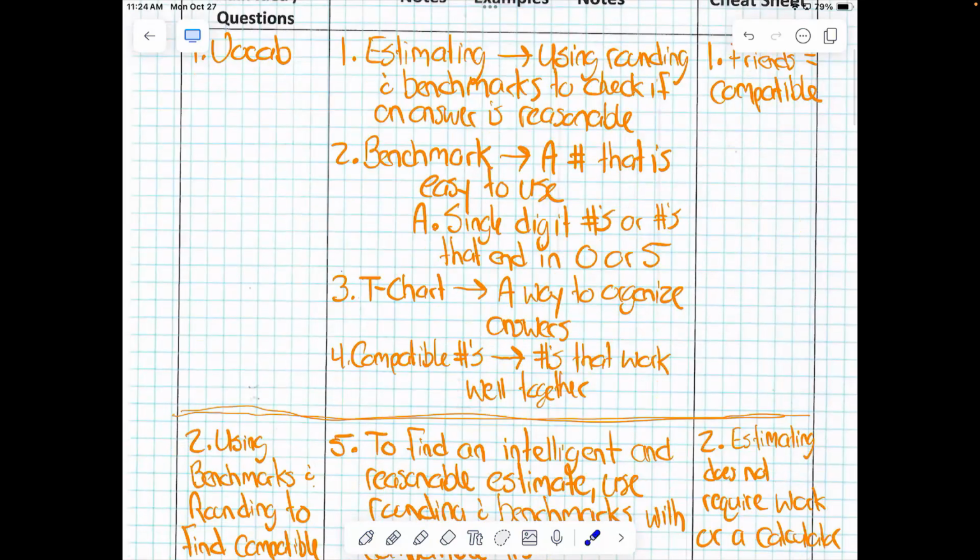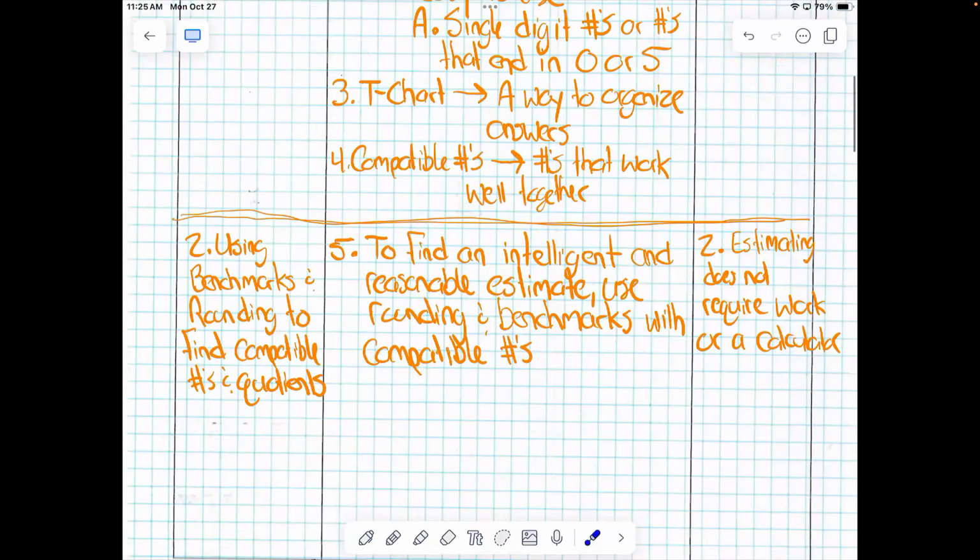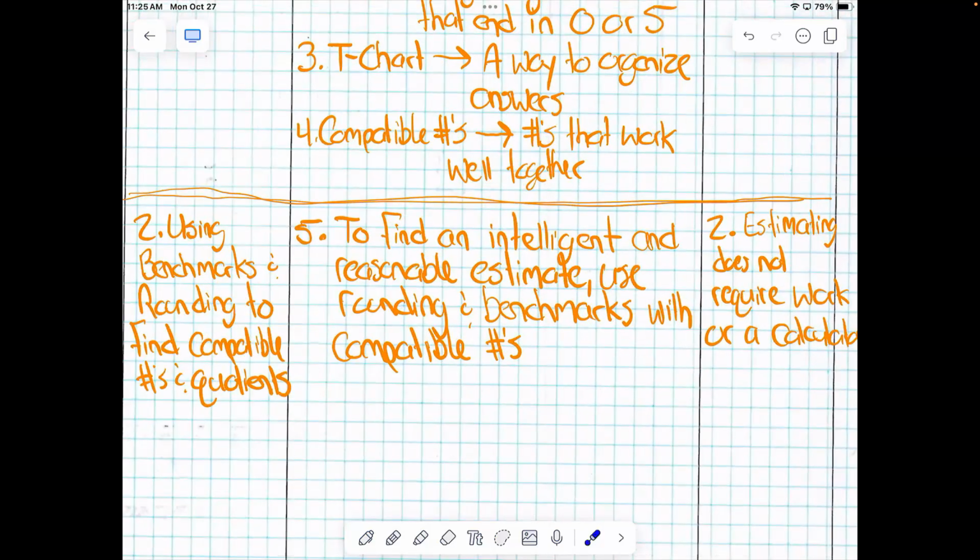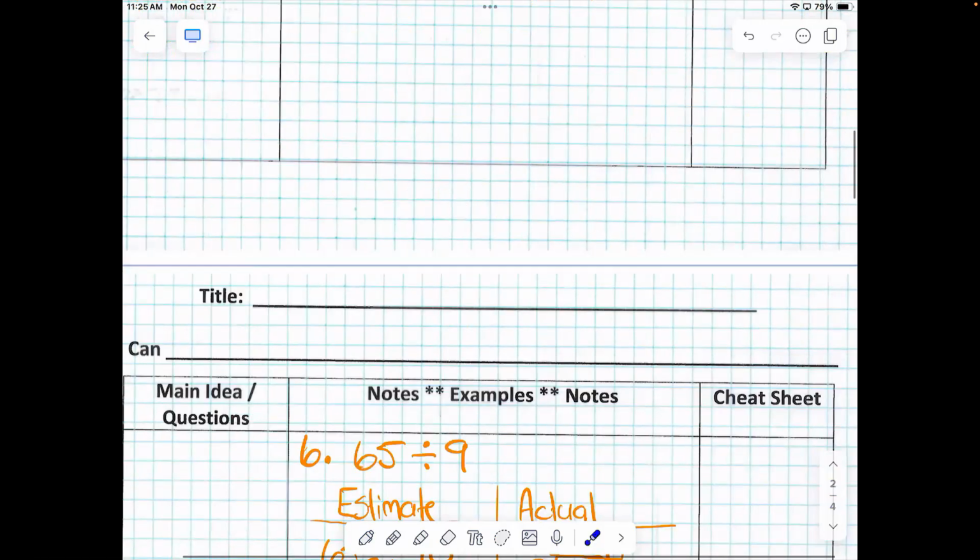You guys know what T-charts are. Compatible numbers are numbers that work. They're friendly numbers. They work well together. All right, here we go. Number 5. To find an intelligent and reasonable estimate, we use rounding and benchmarks with compatible numbers. Let's see how that looks.